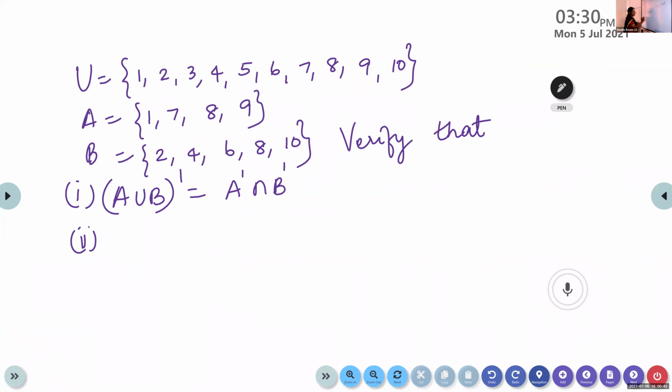The second one is A intersection B the whole dash is A dash union B dash. We have to verify whether these two laws are true or not.